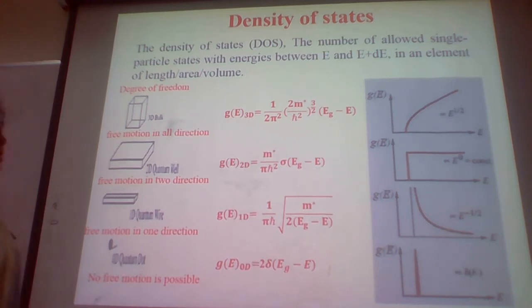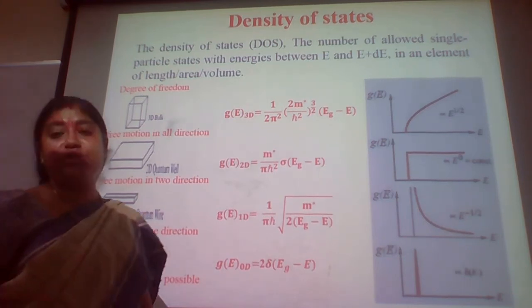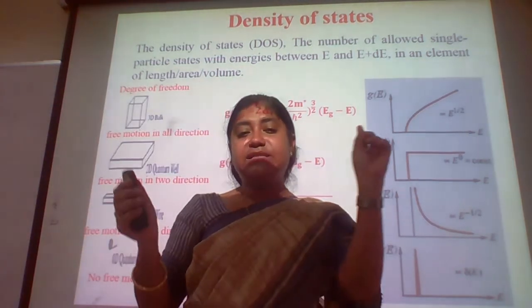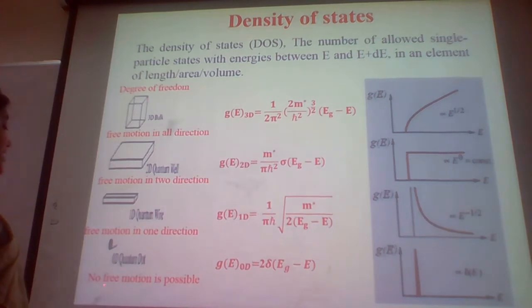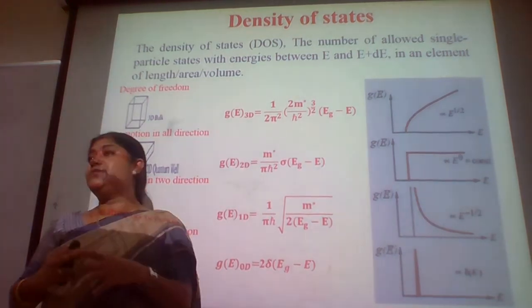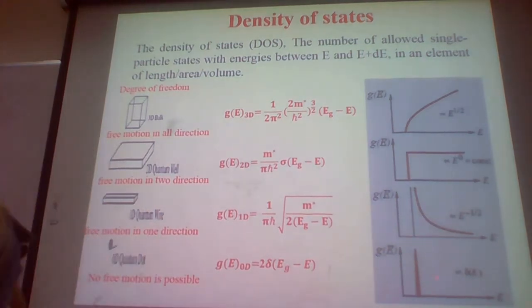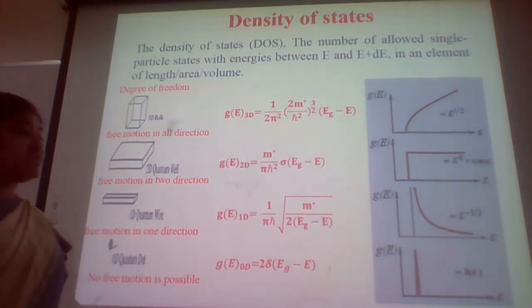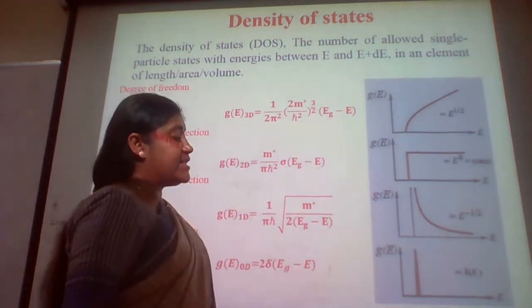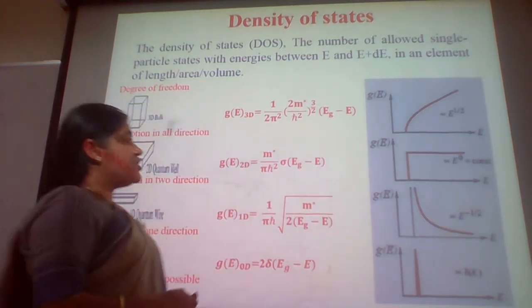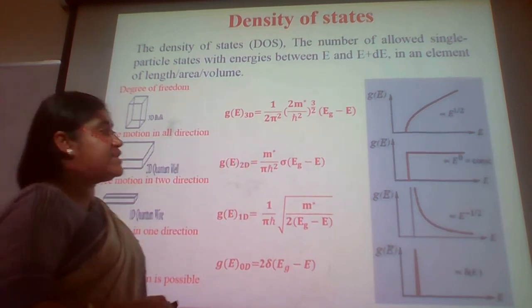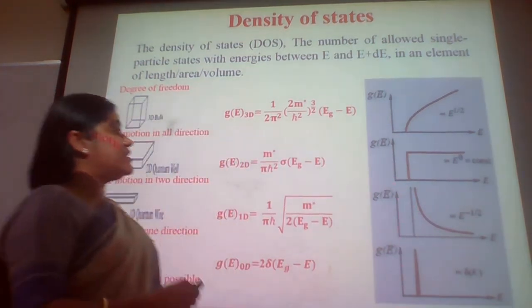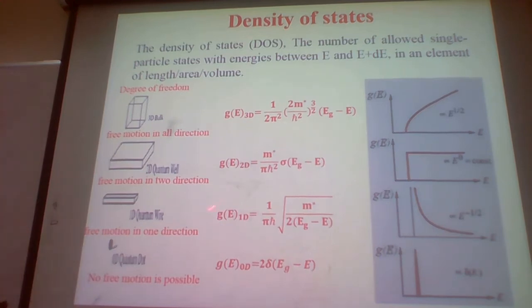Whereas in the zero dimensions, where we have spherical particles, nanoparticles of complete spheres, no free motion is possible, and in all the 3 degrees of freedom the electron is confined. You can see the energy states, or the density of states, are given by this delta function. This is an extremely important slide, which explains how the density of states is occurring here.